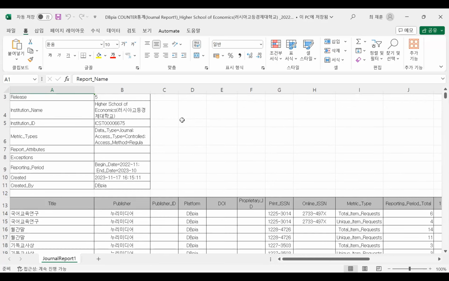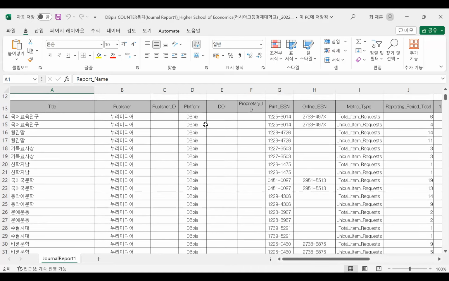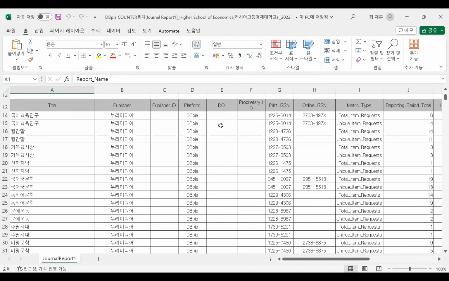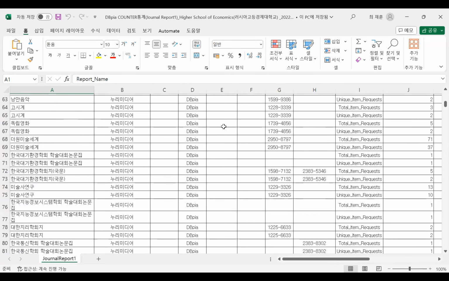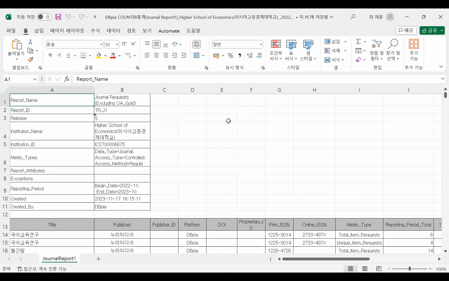Yeah, as you can see, this is counter statistic for Higher School of Economics. So you can extract usage statistics by yourself. As you know, sometimes it is urgent for you to extract usage statistics, then you can just do it by yourself whenever you want. I guess it would be very helpful for librarians.